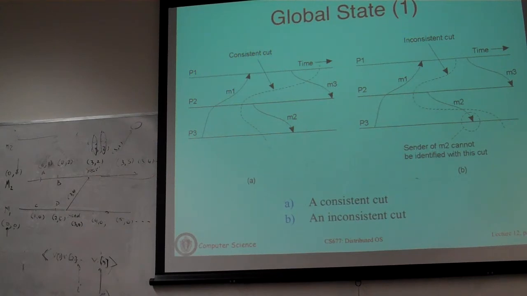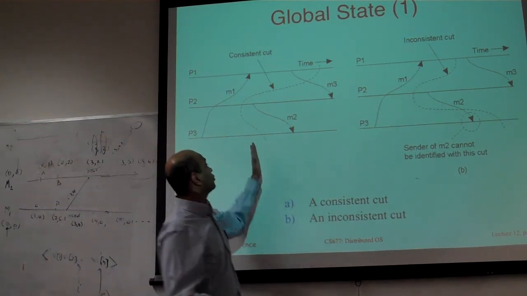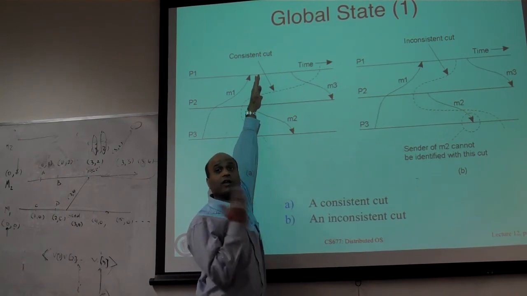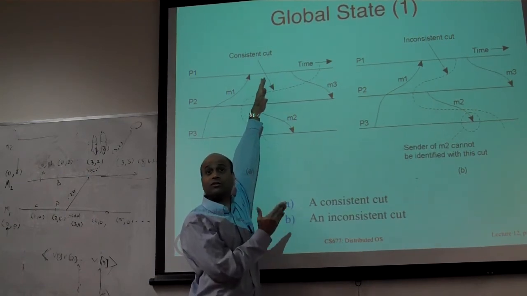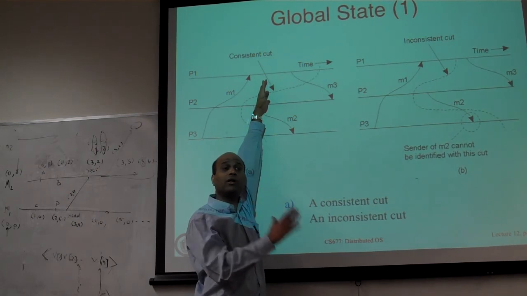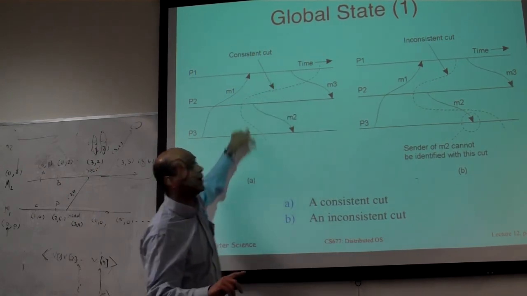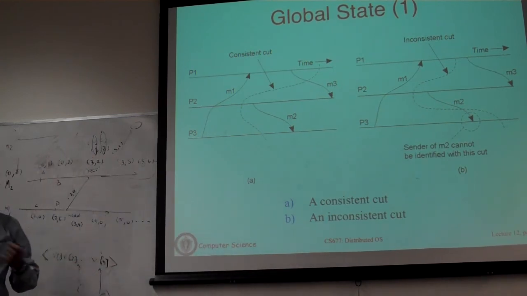If they were all globally synchronized, you would say noon, so your dotted line would be exactly a vertical line here, and you would say this is where everyone takes a checkpoint. That you know is consistent because everybody is stopped at the same point. They will restart from exactly the same point. Perfectly consistent. But if the clocks are not synchronized, they will take checkpoints at slightly different points in time.